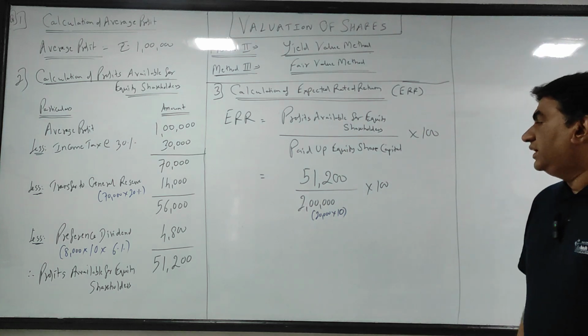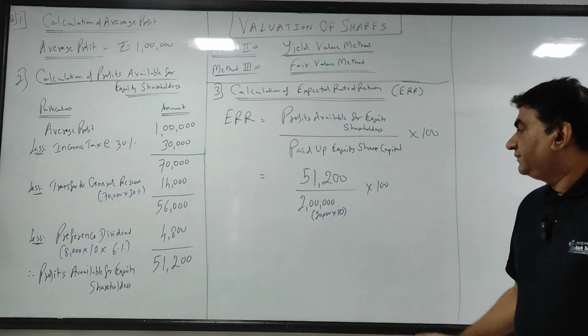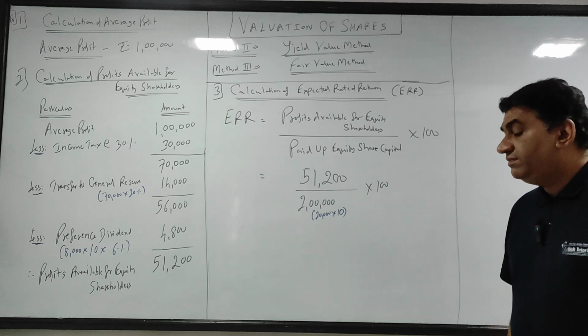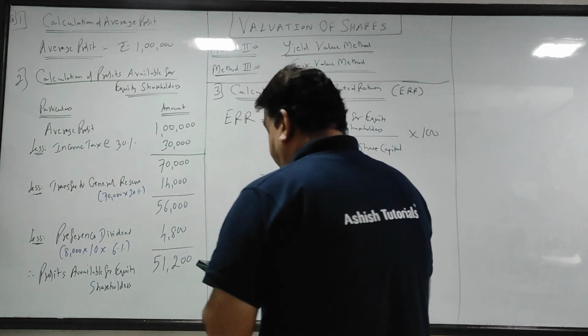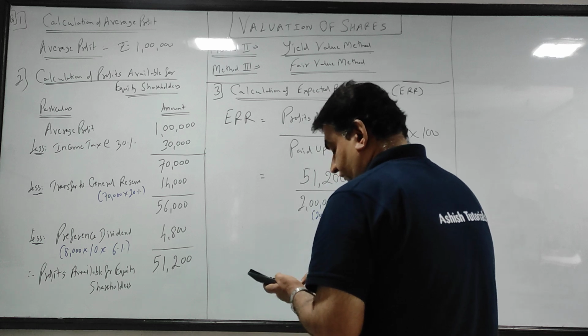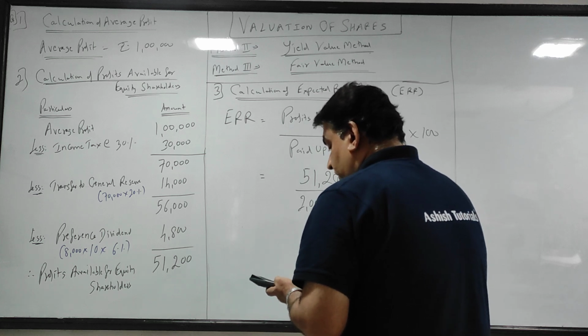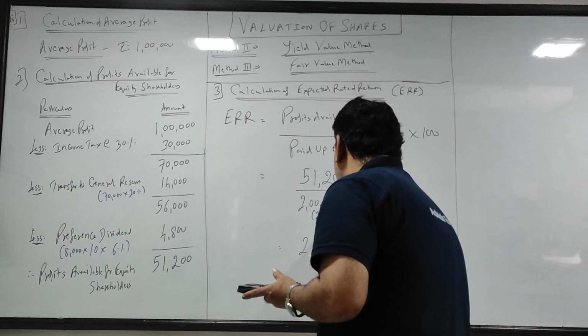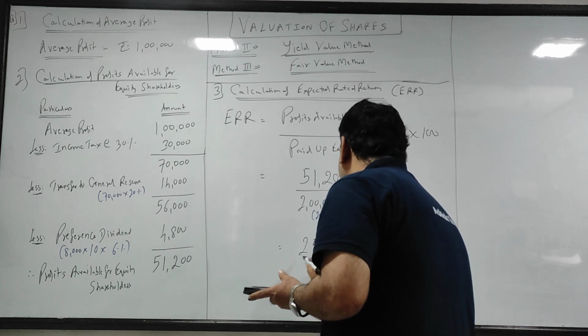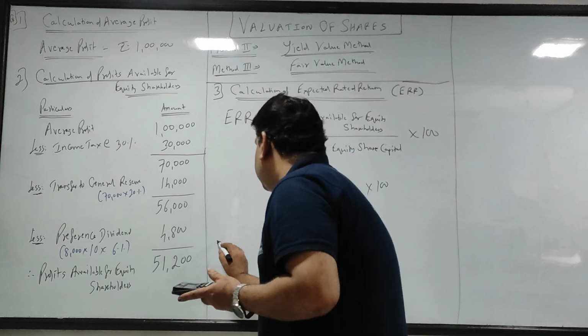So 51,200 upon 2 lakhs into 100, that will be my ERR. Chalo, let's calculate. It gives you 25.6%.